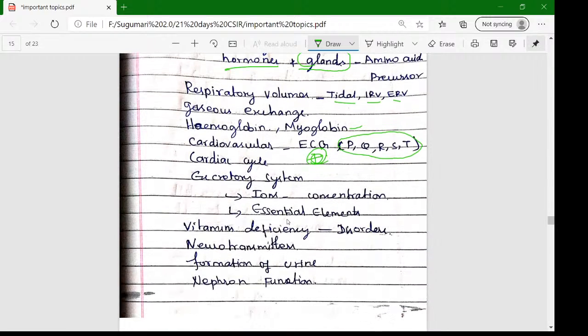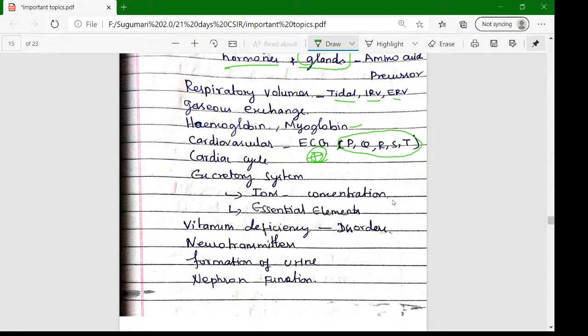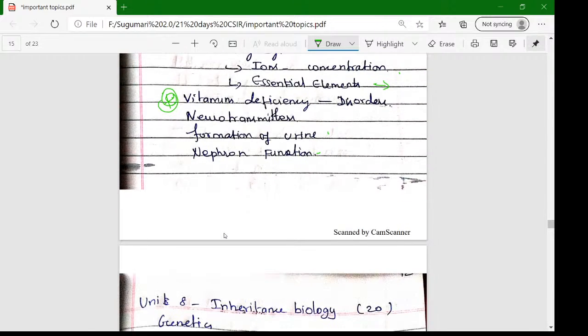And the excretory system: what are the ion concentrations in the excretory system, and what are the essential elements involved. Urine production is very important, the formation of urine, and the role of nephrons in that process. And vitamin deficiencies and disorders are very important. We can expect match-the-following questions: what vitamins are there, and which disorder the deficiency causes. These are the only concepts in unit 7.